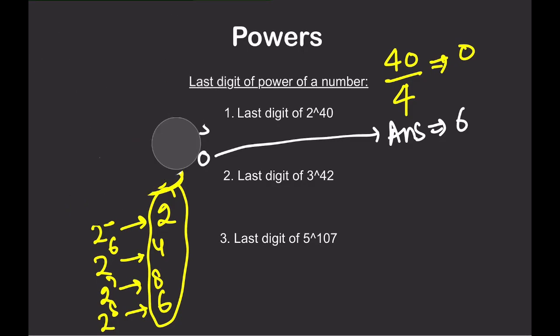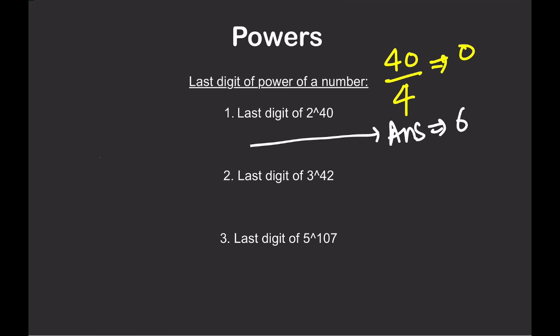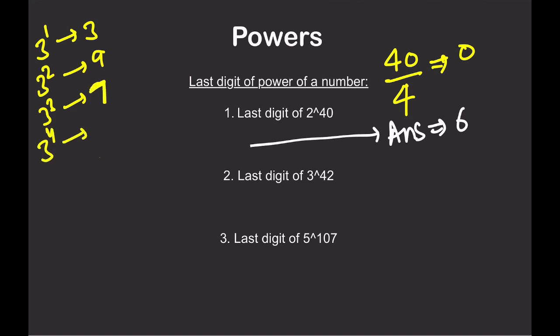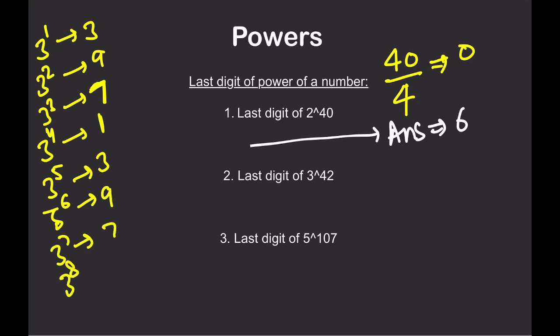Now I'm just removing this section. Here what do we have? The second part is the last digit of 3 raised to power 42. So when I say 3 raised to power 1, I get 3. 3 square is 9. 3 cube is 27, last digit 7. 3 raised to power 4 is 81, 1. 3 raised to power 5 is again 3. 3 raised to power 6 is 9. 3 raised to power 7 is 7. 3 raised to power 8 is 1.